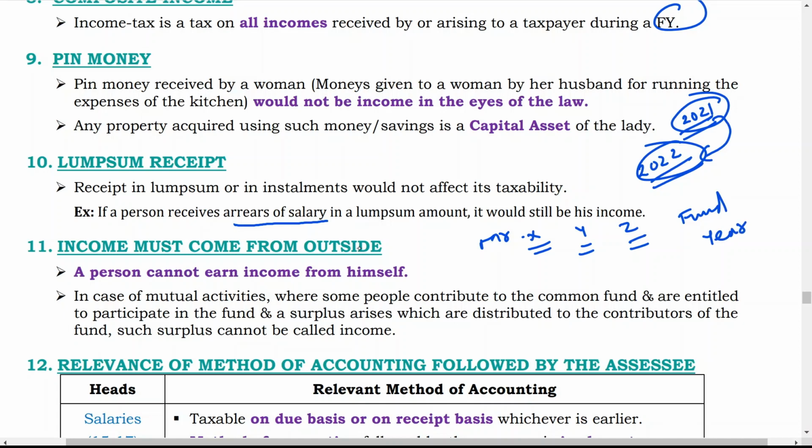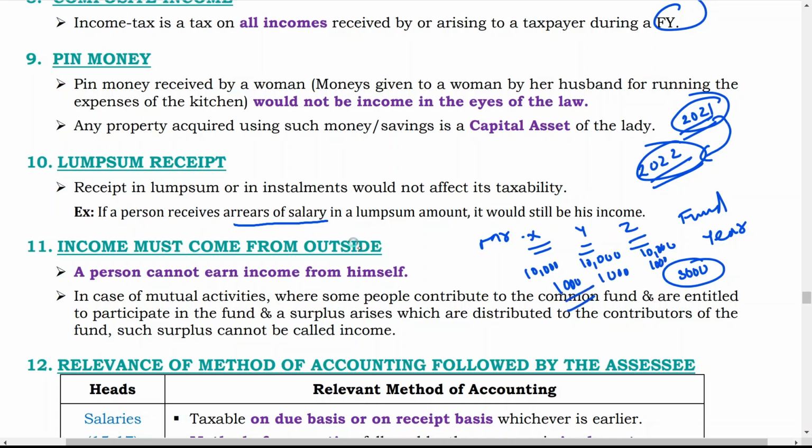Now by creating this fund, everybody is providing 10,000. Now from this they are using it for daily expenses like tea, snacks and so on. Now at the end of the year 3,000 is left. Now this 3,000 is distributed between X, Y and Z, and each one will get 1,000.